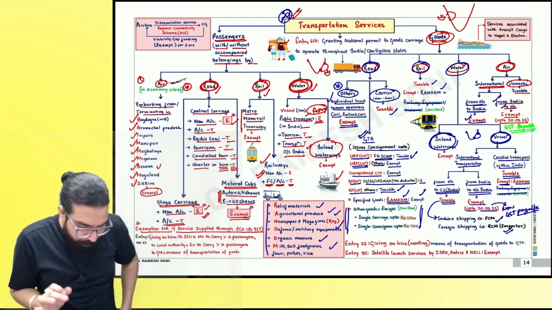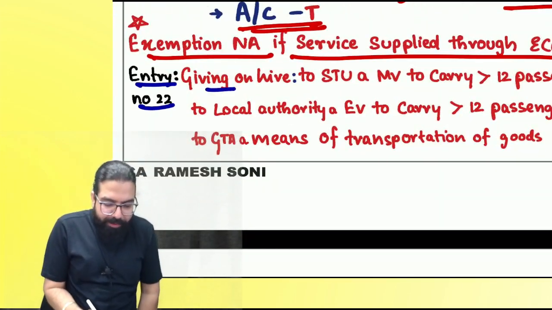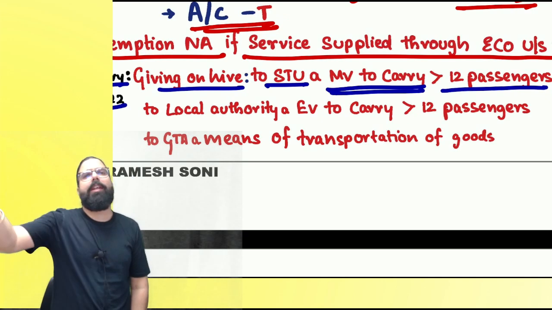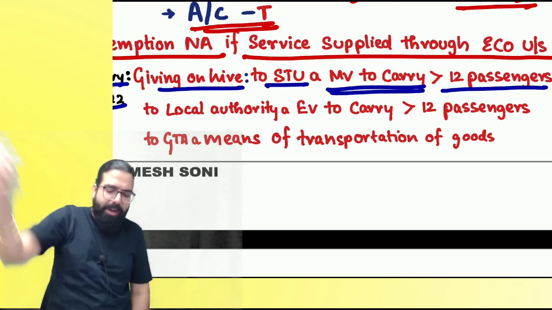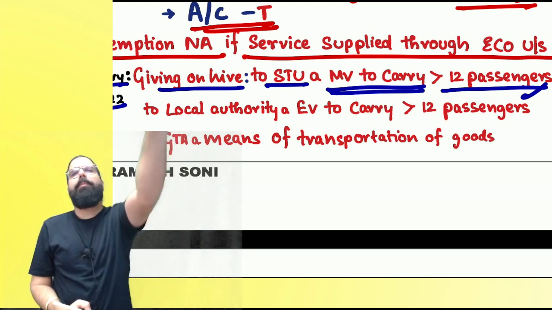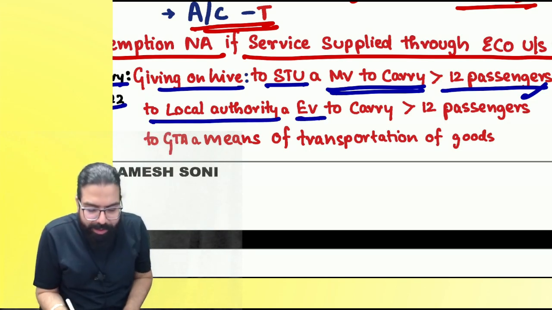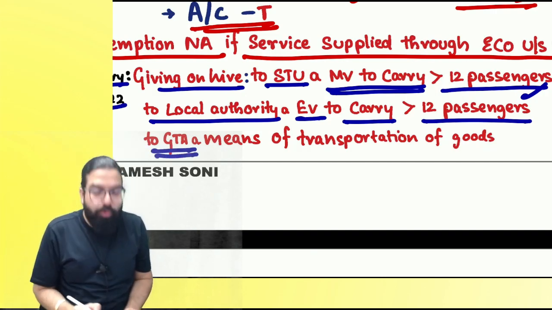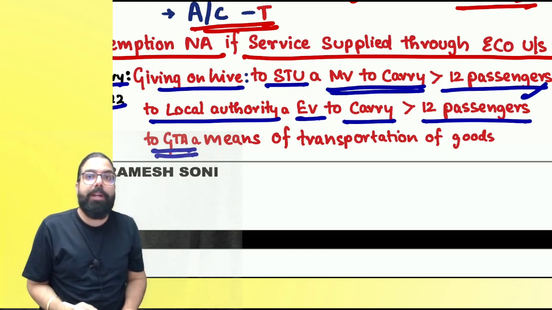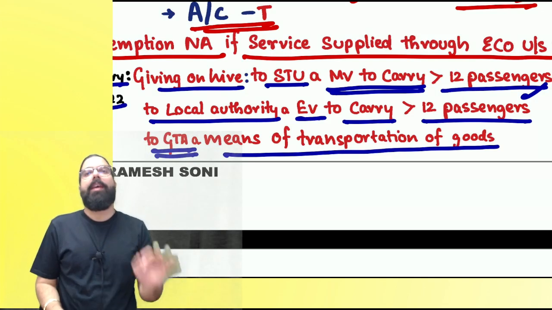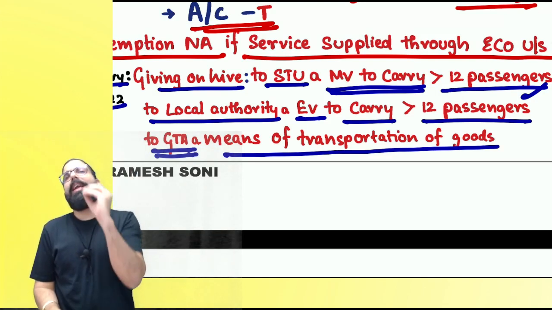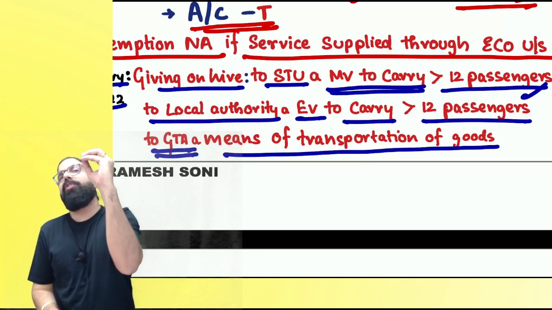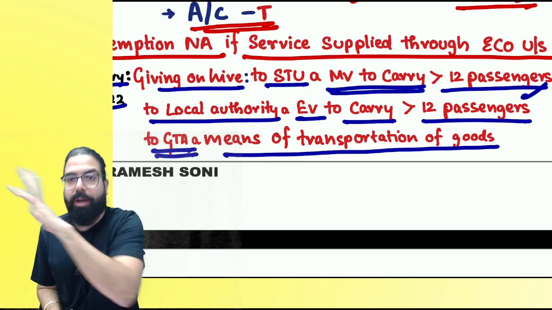Now, everyone over here, below we have one small entry which says giving on hire to state transport undertaking a motor vehicle to carry passengers greater than 12. State transport, Karnataka state transport undertaking is there. I gave a motor vehicle for carrying more than 12 passengers to them. I'll not go ahead and charge GST. To local authority electric vehicle I've given. Now, then also I will not go ahead and charge any GST. If I am giving to a goods transport agency a truck supposingly, then also I will not go ahead and charge any GST. Giving of truck to a goods transport agency, electric vehicle to a local authority, state transport undertaking if you are giving one vehicle, basically for transportation of passenger more than 12. Can I go ahead, everyone?